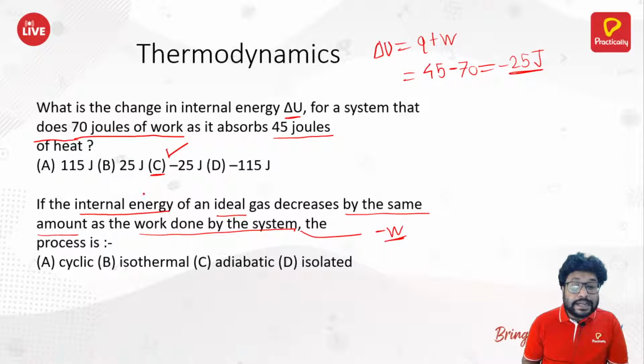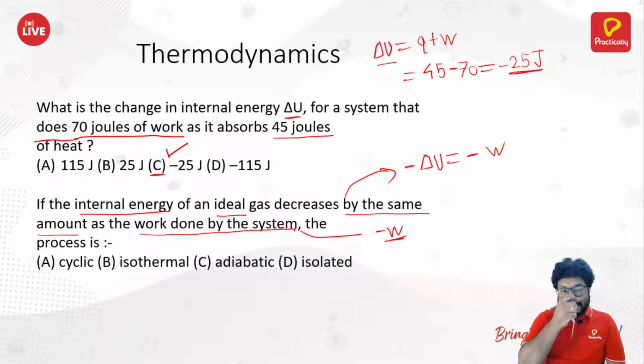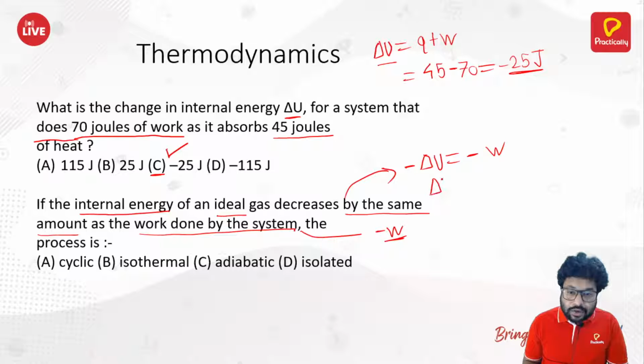And if the internal energy ΔU decreases by the same amount as the work done by the system, that means −ΔU = −W. On both sides of the equation you have a negative sign, that means ΔU = W.